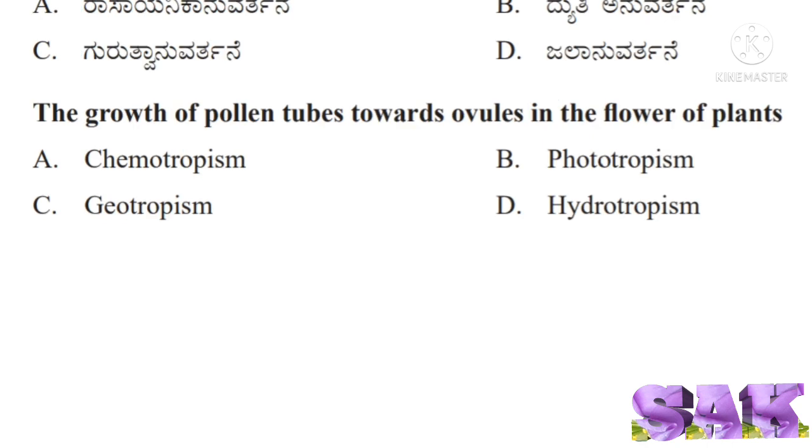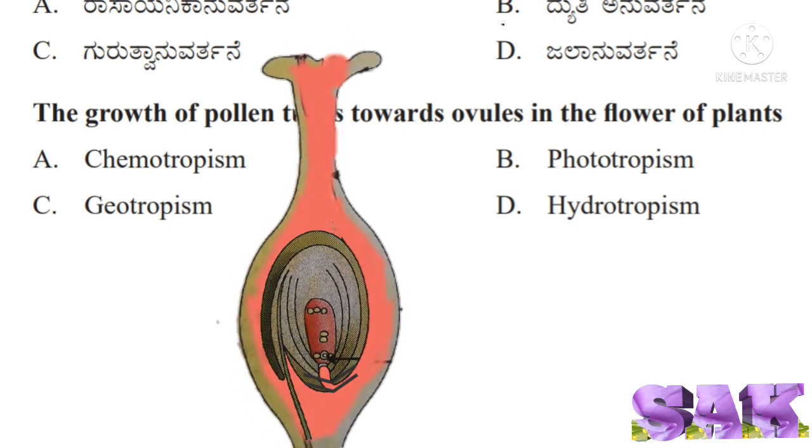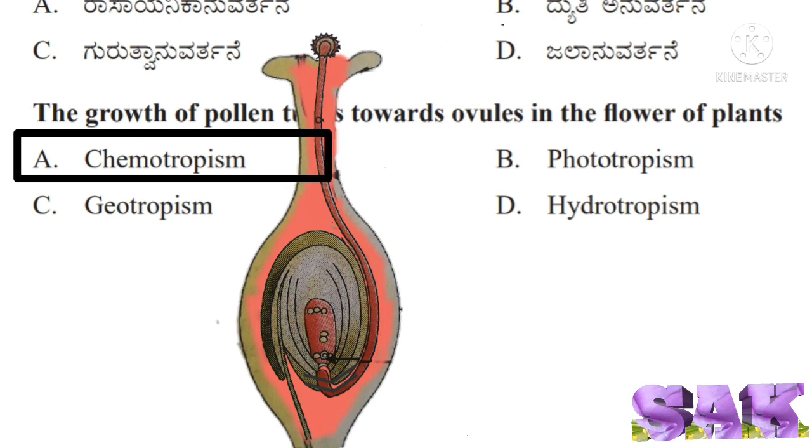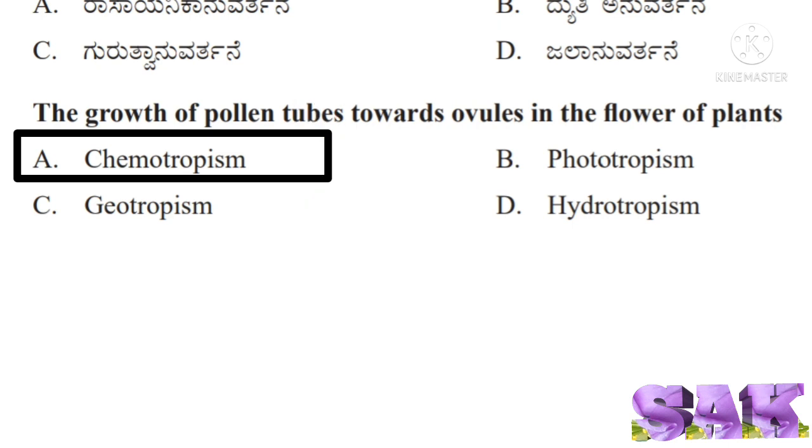Next question. The growth of pollen tubes towards ovules in the flower of plants. In flower, pollen tube grows towards ovules by the attraction of chemicals. So it is called chemotropism. Here, correct answer for this question is option A, chemotropism.